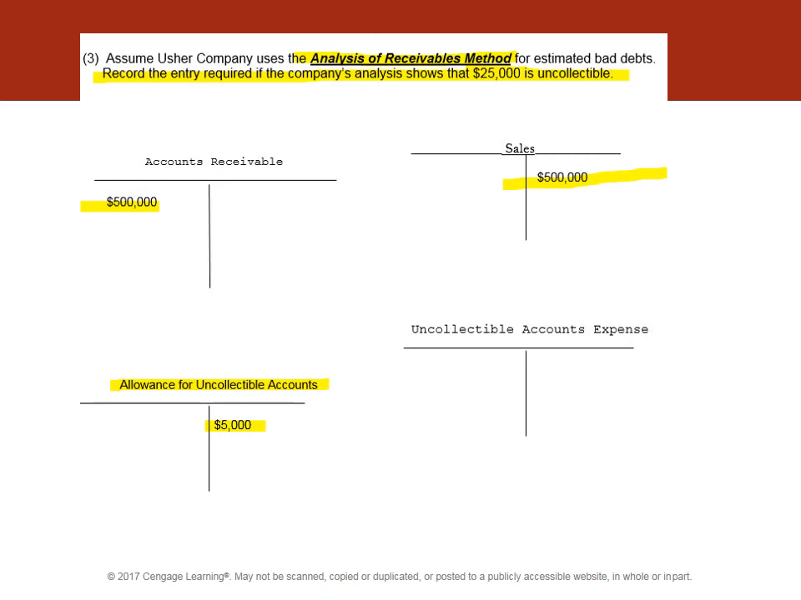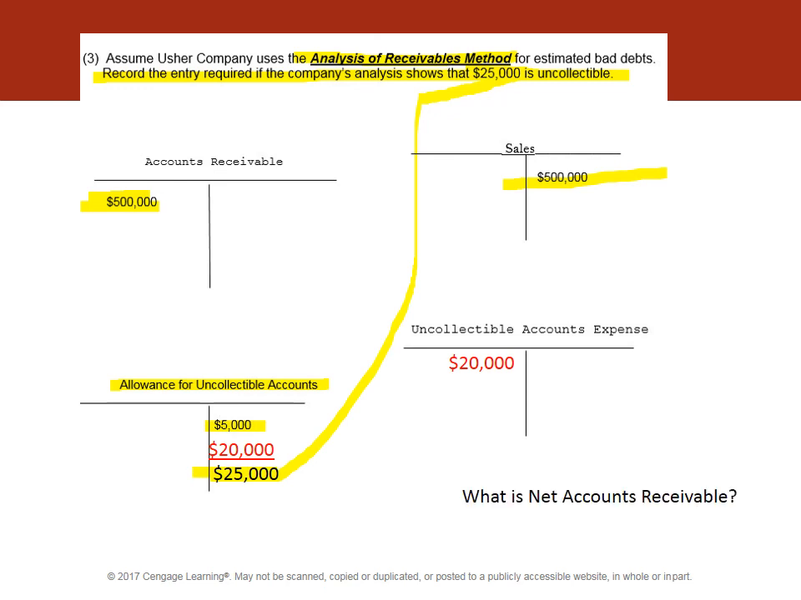Okay, $20,000 is our uncollectible accounts expense, and $20,000 will pull us up to the $25,000 here. That is the estimate that we were given here. And of course, if we were to say what is our net accounts receivable, then we would take accounts receivable, subtract out the 25, and we'll find that our net is $475. Again, that's $500 less the 25.